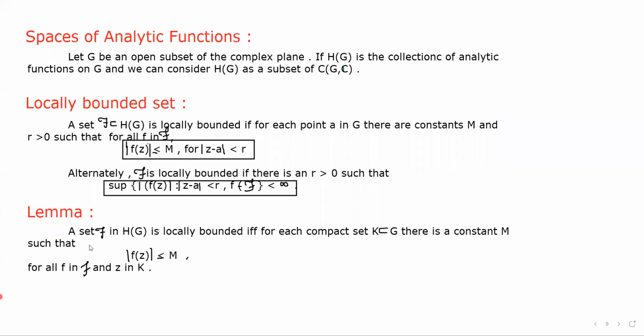A set script F in H of G is locally bounded if and only if for each compact set K, which is a subset of G, there is a constant M such that mod of f of z is less than or equal to M for all f in script F and z in K. This is nothing but the definition, which means a set script F in H of G is locally bounded if and only if for each compact set K there is a constant M such that mod of f of z is less than or equal to M.